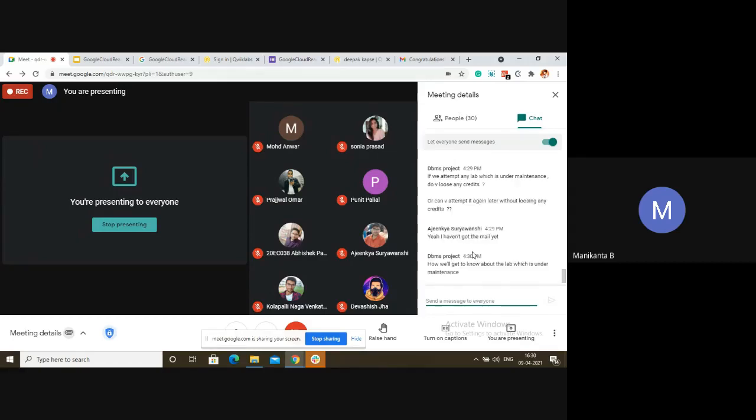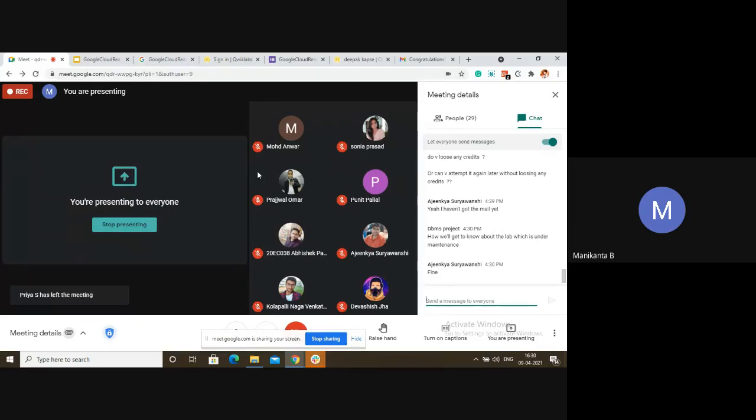Ajinkya, you just DM me on WhatsApp. I will check your name, and we will get to know about the lab which is under maintenance. As I said, if the lab is under maintenance, they will put a black mark saying so, and it will not be clickable at all.